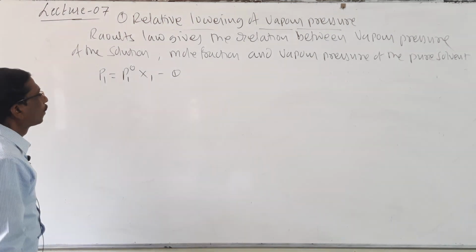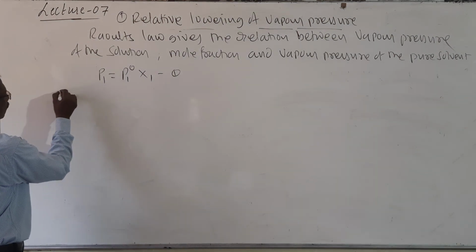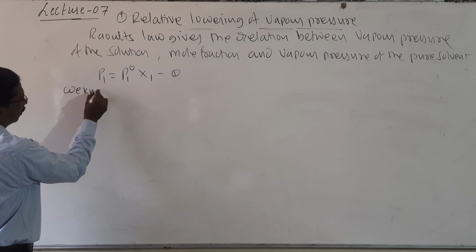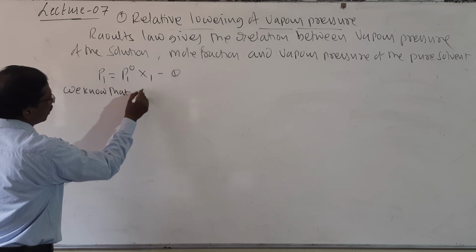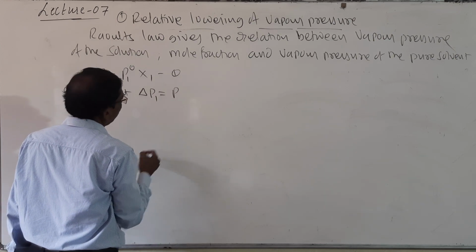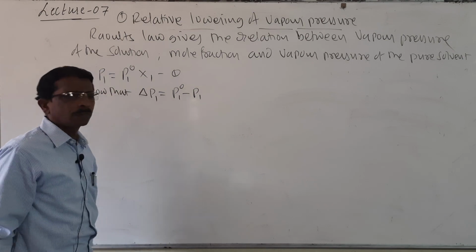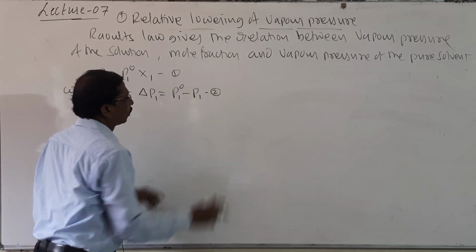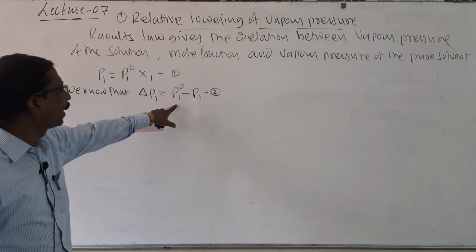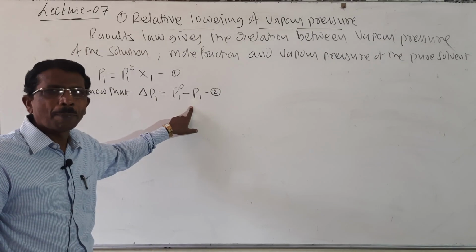Now look here, we know that delta P1 is equal to P1 naught minus P1, equation number 2. This is the lowering of vapor pressure.